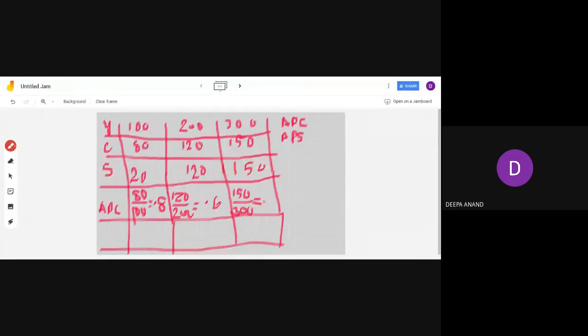Here, what is the answer, Priyanshu? Ma'am, 0.5. So the answers are 0.8, 0.6 and 0.5. So here I have written it wrong. 200 minus 120, here what do you have to write? 80. That means here you should get 80 and 150.